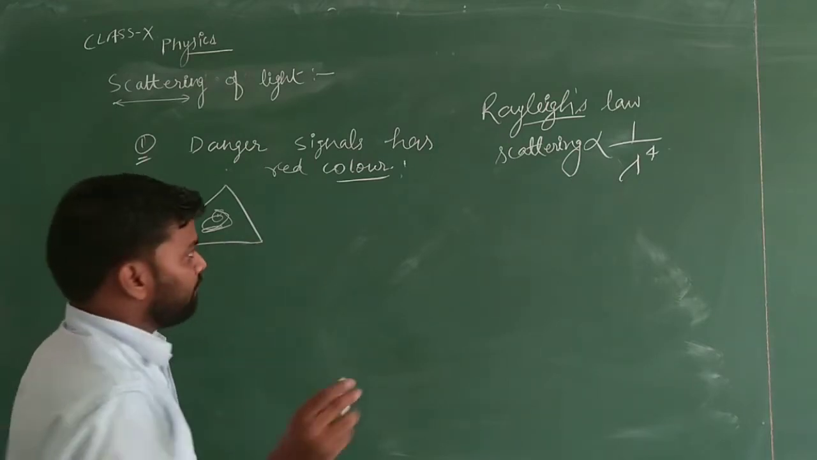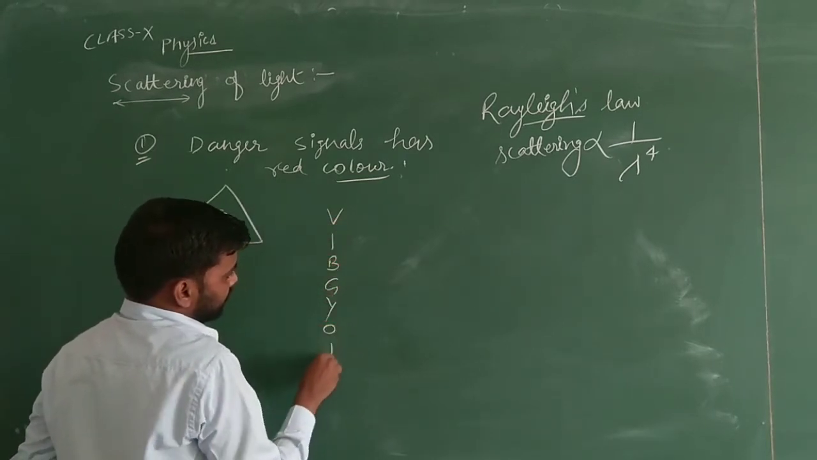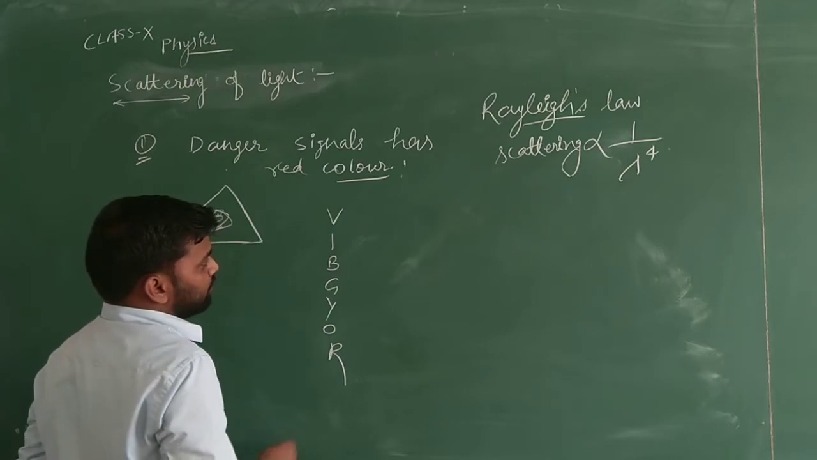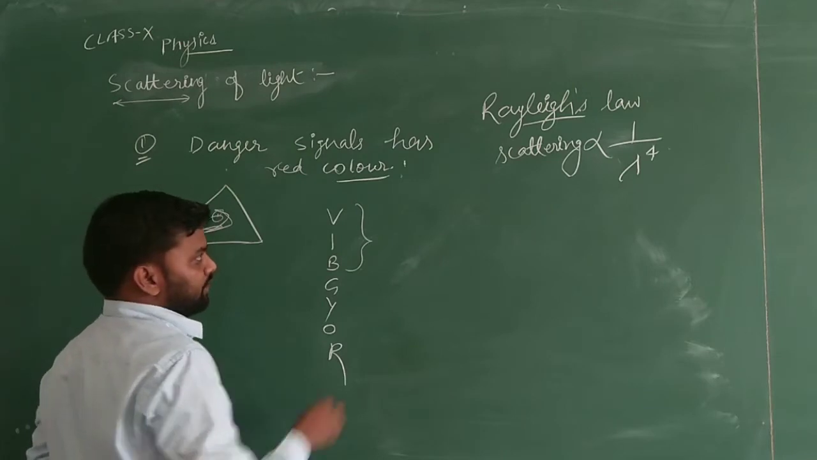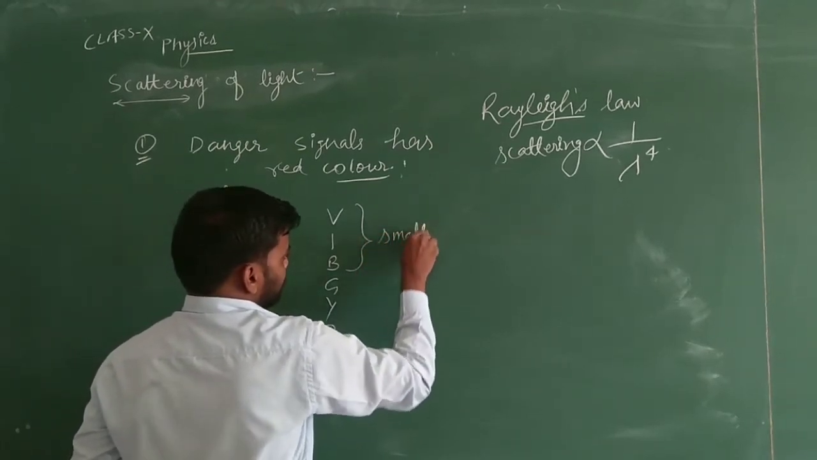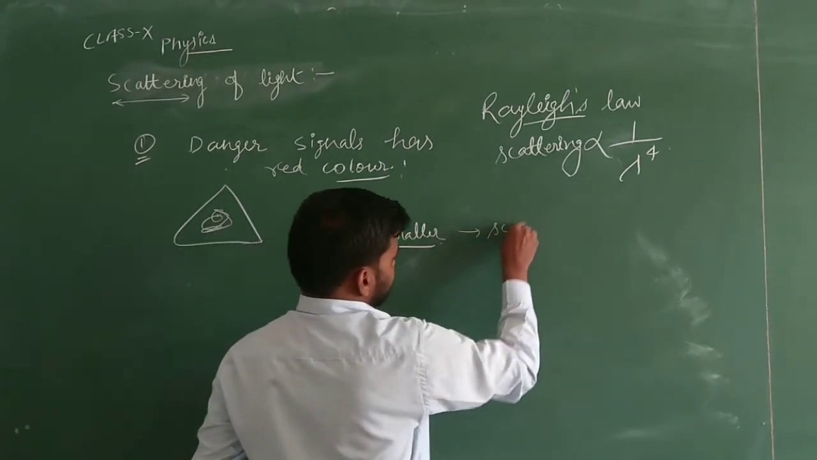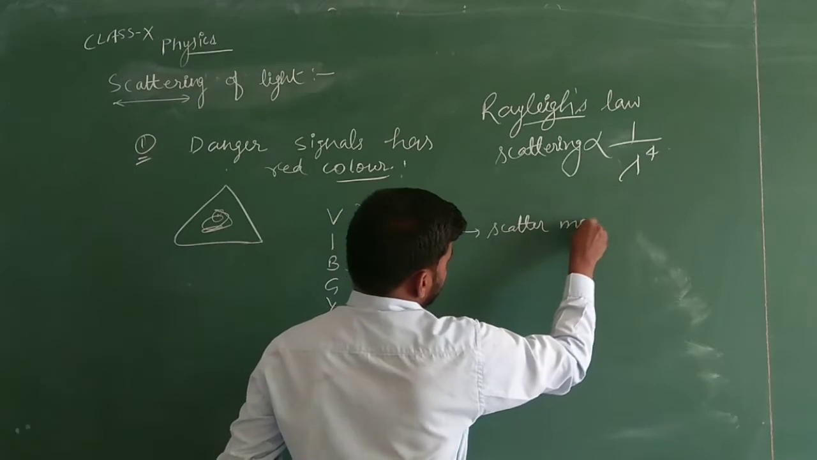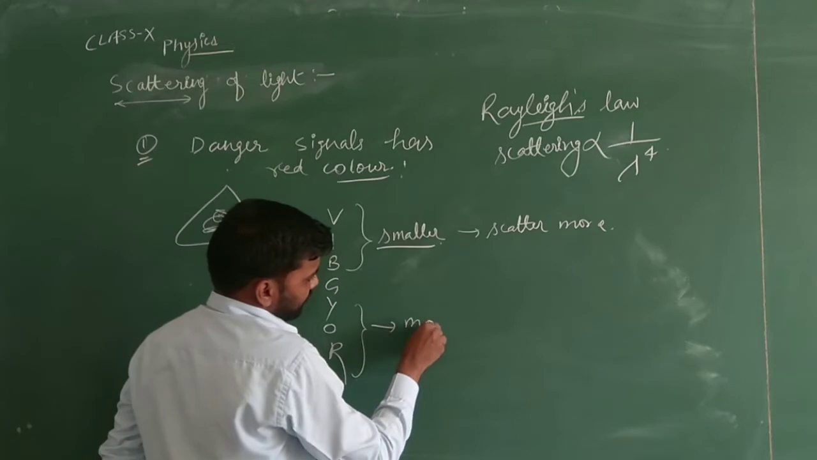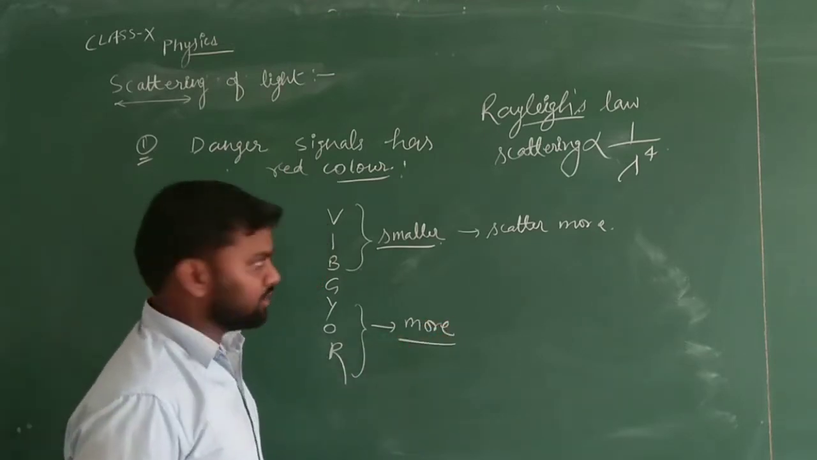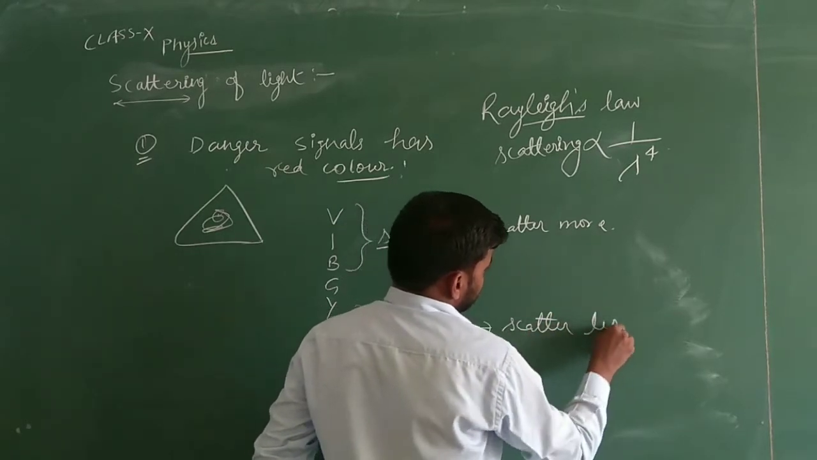Students, we have read about the VIBGYOR. Now as we know, the wavelength of the upper side colors is smaller. If the wavelength is less, definitely it will scatter more. But for the lower side colors, the wavelength is more. It has a larger value in this case, so definitely it will scatter less.